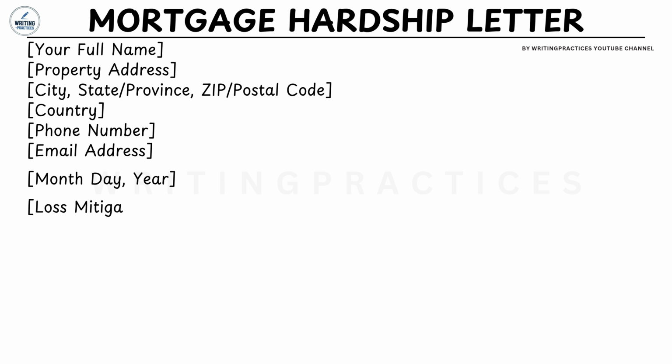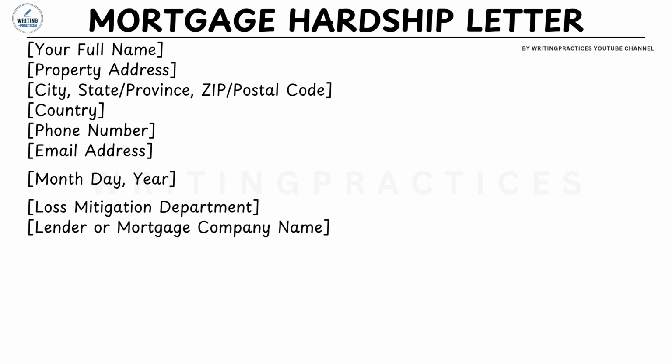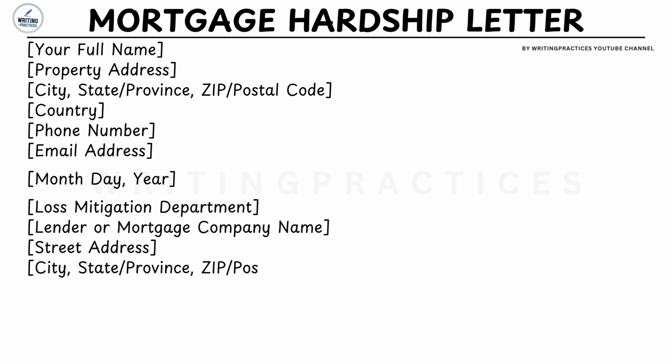Recipient information. Next, write the lender's information. For example, Loss Mitigation Department, Evergreen Home Mortgage, 1200 Financial Plaza, Dallas, Texas 75201, United States. This directs your request to the department responsible for reviewing hardship applications and loan assistance requests. Sending your letter to the correct department helps prevent unnecessary delays.